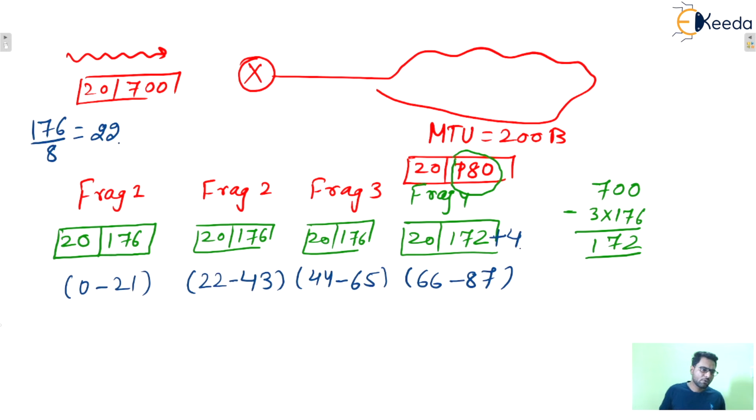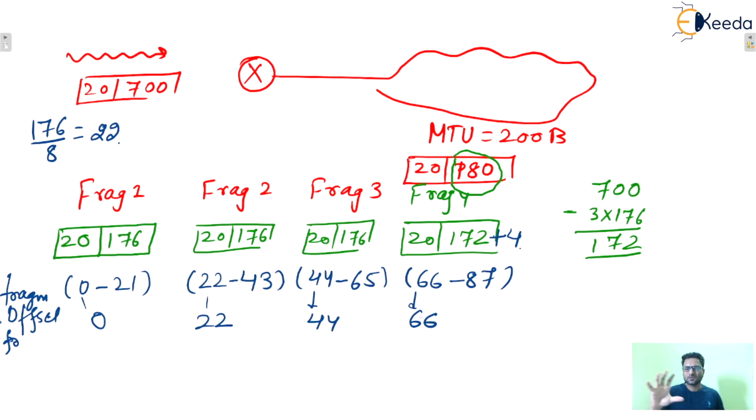Now what will be the fragment offsets? Take the first value, that is 0. For the second fragment, the offset will be 22. For the third it will be 44. For the fourth it will be 66. Sometimes questions ask what the fragment offset of the third fragment is, or the fourth fragment, and so on. So for the first one it is 0, for the second it is 22, for the third it is 44, and for the fourth it is 66.